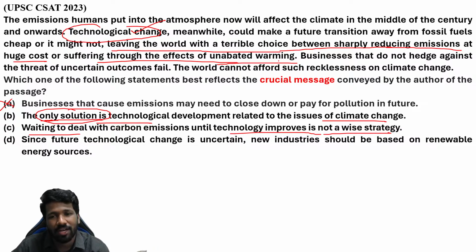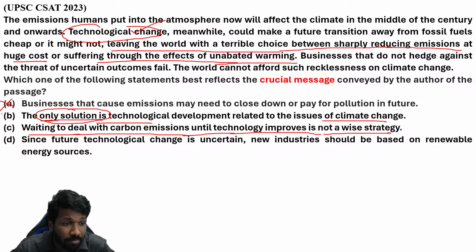If we wait for technological change to happen, by that time the warming will be so much more that it is not possible to survive at all. That is what we can guess from the passage, that is what the author is trying to convey. Waiting to deal with carbon emissions until technology improves is not a wise strategy. That makes sense, better than option B.